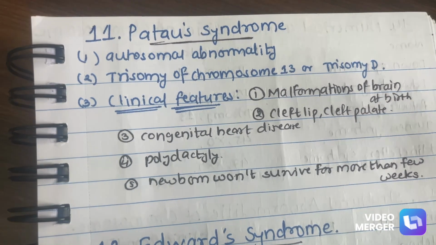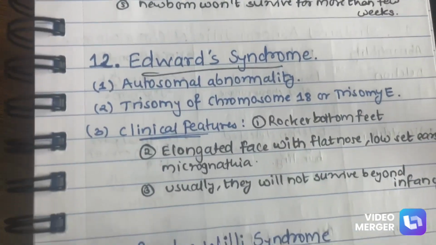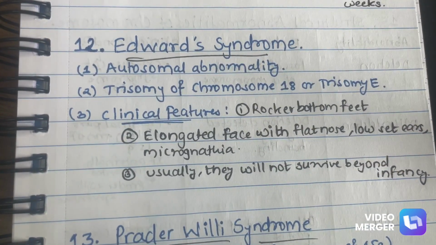So these are the 5 clinical features of Patau syndrome: malformation of brain, cleft lip, cleft palate, congenital heart disease, polydactyly, newborn won't survive for more than a few weeks. So next syndrome is Edwards syndrome. Now Edwards syndrome is also an autosomal abnormality, trisomy of chromosome 18 or trisomy E. Okay, so it has 3 clinical features. These are worth remembering features.